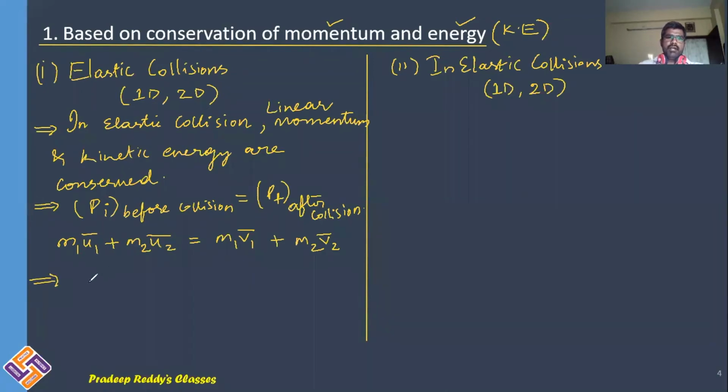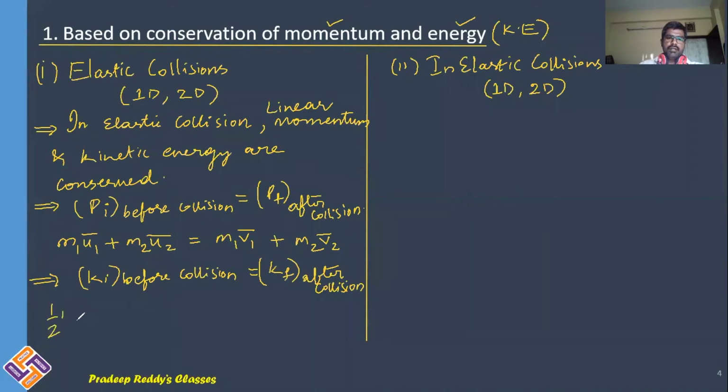And kinetic energy initial, before collision, is equal to kinetic energy final, after collision. So total conservation of kinetic energy takes place in case of elastic collision. What is kinetic energy before collision?